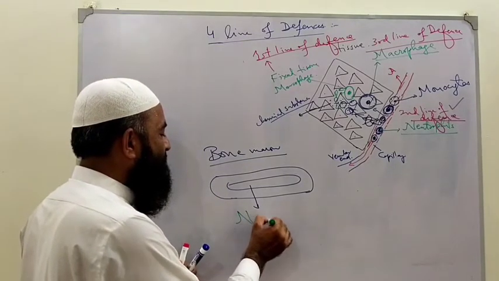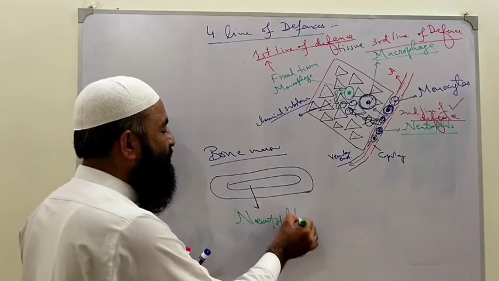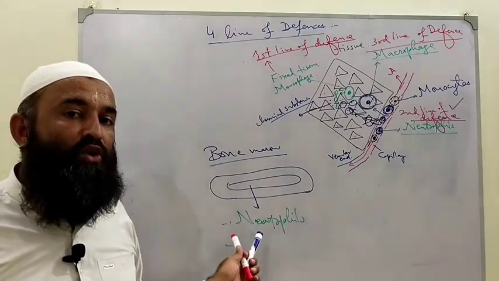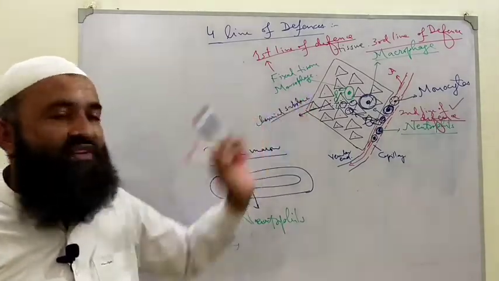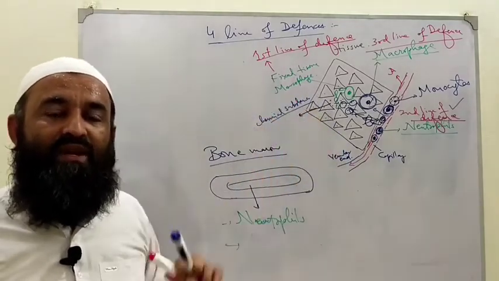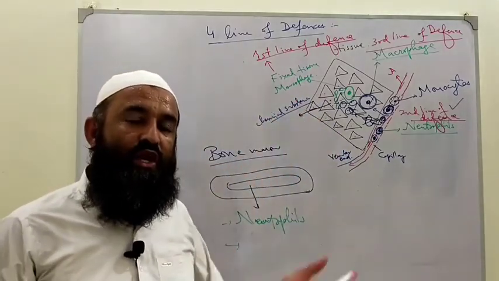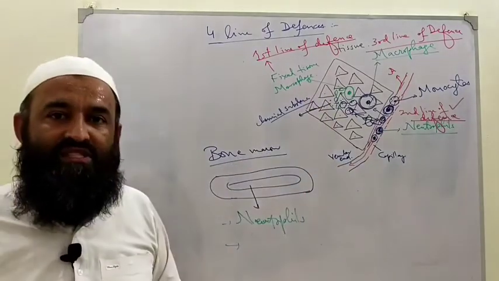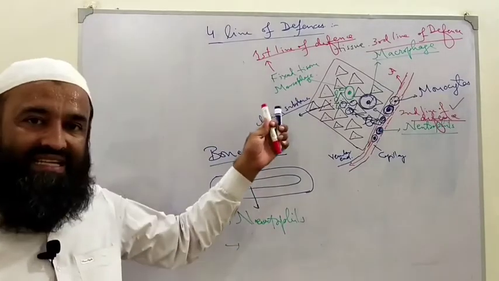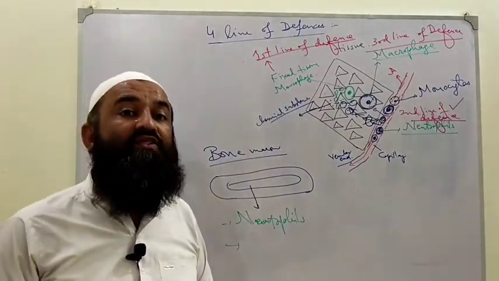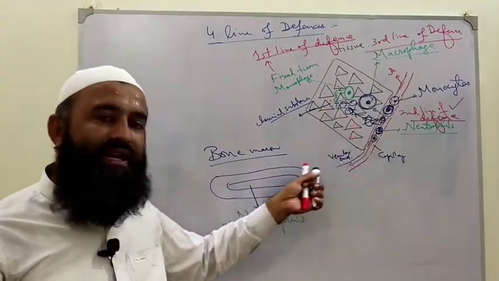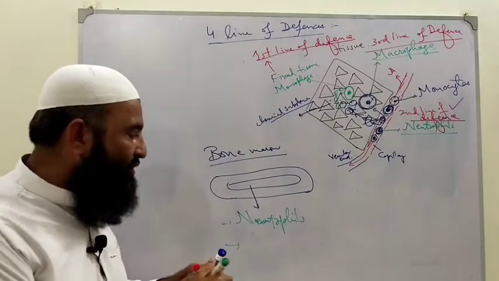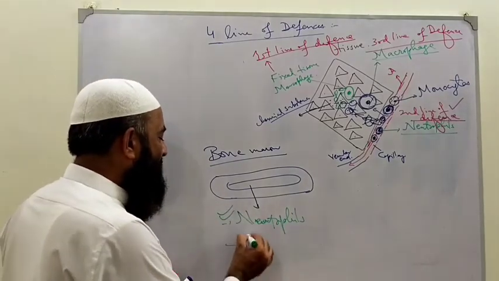So this factory should be stimulated. There should be an order to this factory to prepare more neutrophils, more macrophages, because we need them. There is a fight between them and bacteria. Bacteria is present in our tissue. We need more and more neutrophils and macrophages. So these chemical substances which are called interleukins and other things, these are markers of inflammation. They will come through the blood, into the bone marrow. They will stimulate the bone marrow to synthesize more neutrophils and more macrophages.